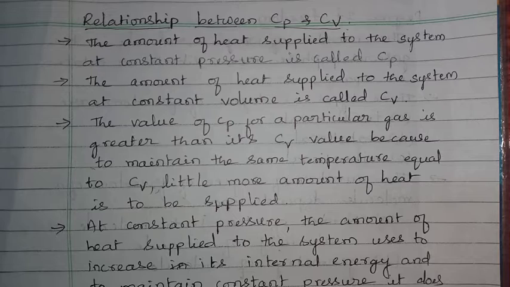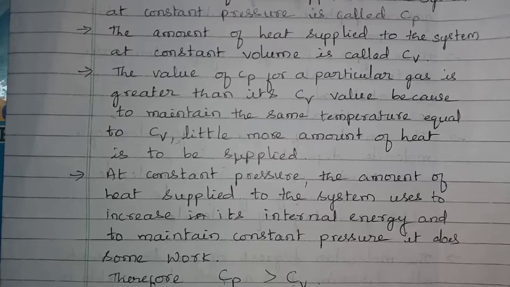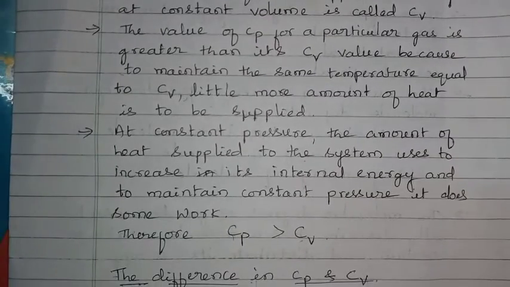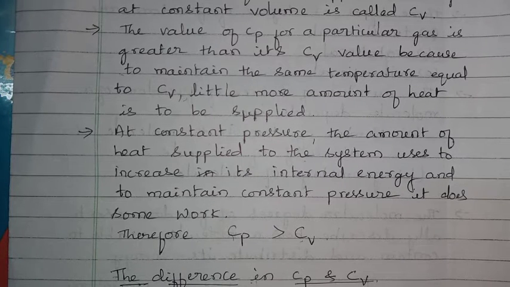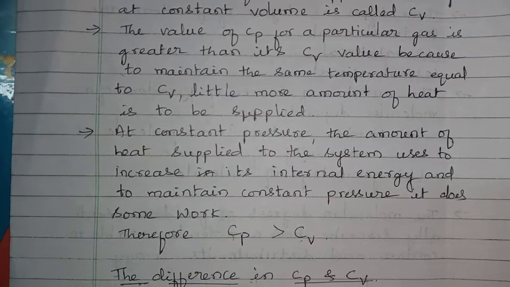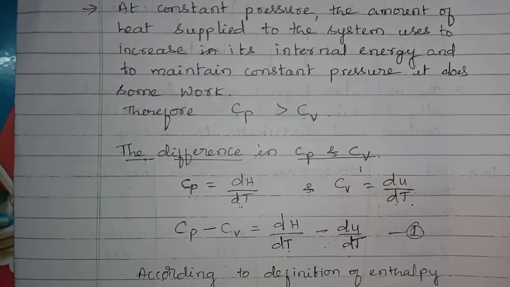Okay, I think you understood that. Why is the Cp value greater? Because to maintain the constant pressure of the system, there is an increase in the volume. That means the system is going to do some work. Of the heat supplied to the system, part will be used to increase the internal energy and the remaining will be done as work. So the Cp value is always greater than the Cv value. I think you understood this. Okay, next.